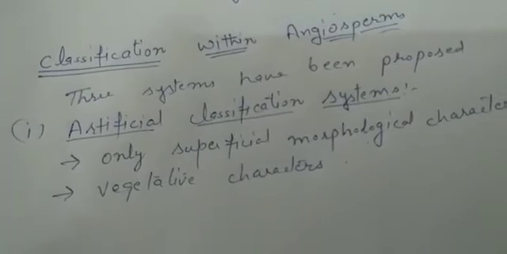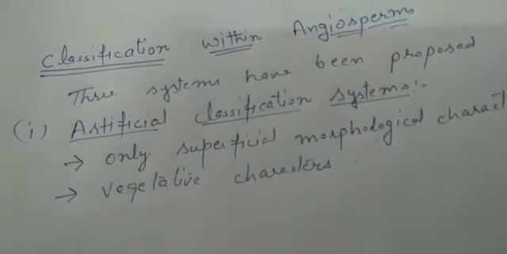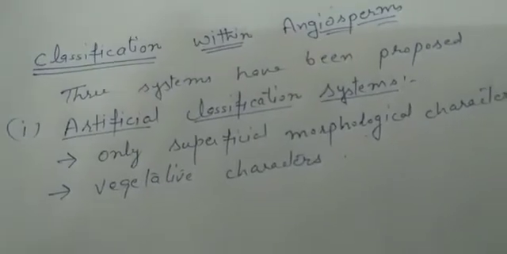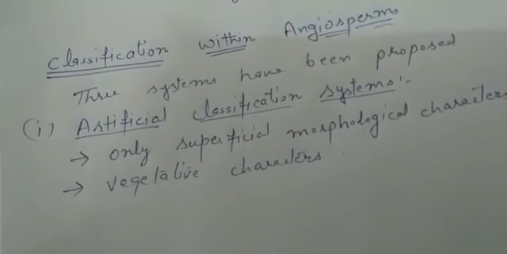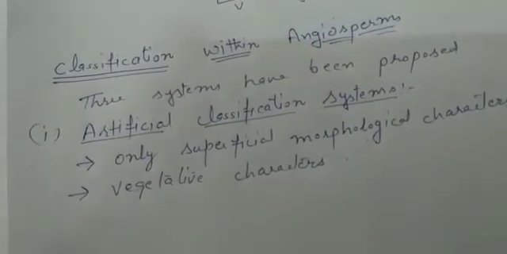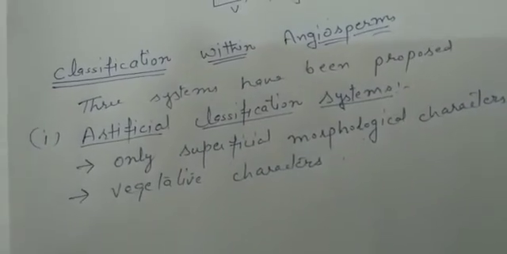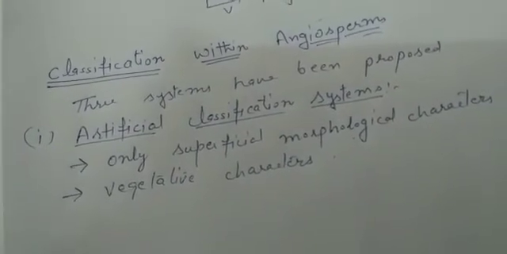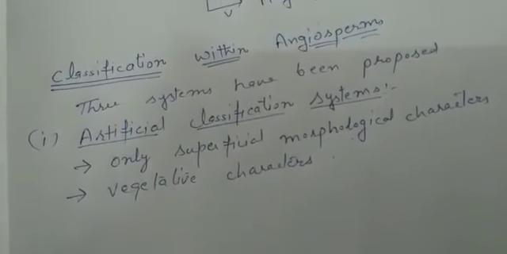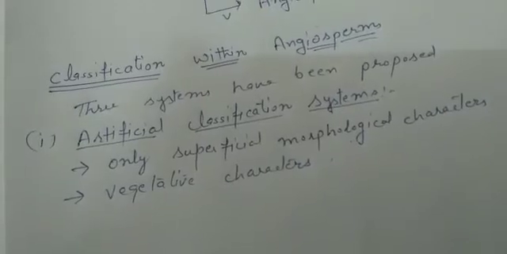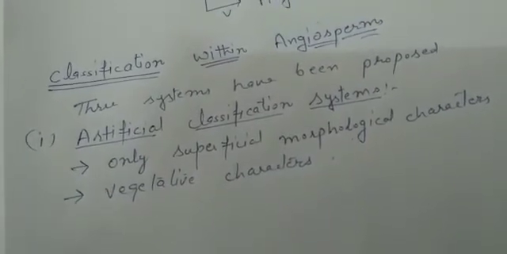This is the system in which we classify all the angiosperms just by looking at their superficial morphological characters. Now, what are morphological characters, beta? Morphology means whatever the things look like from outside without cutting it. Clear? For example, I just saw one girl. I said your eyes are blue, your hair is very long. So what I'm studying, I'm just watching the morphology. Whatever looks outside, that is morphology.